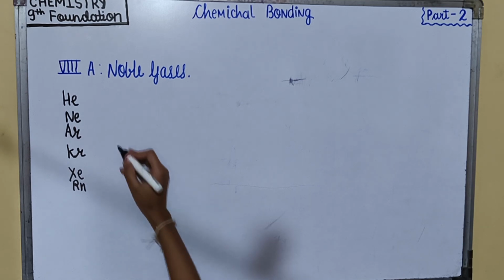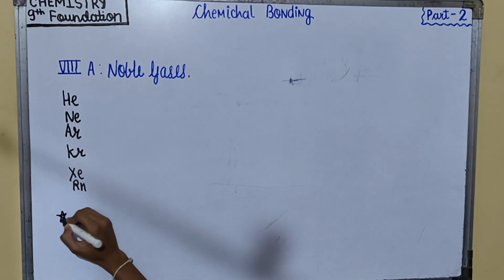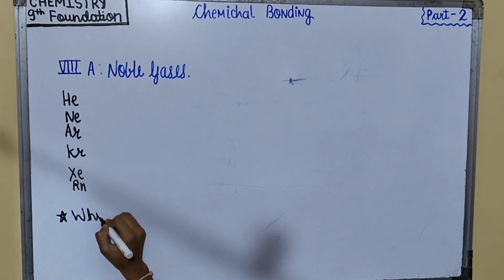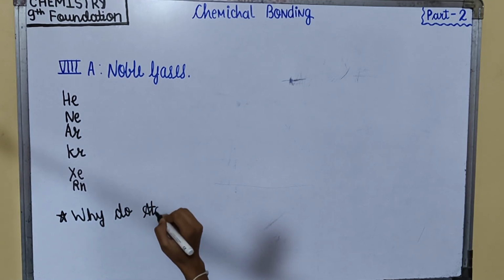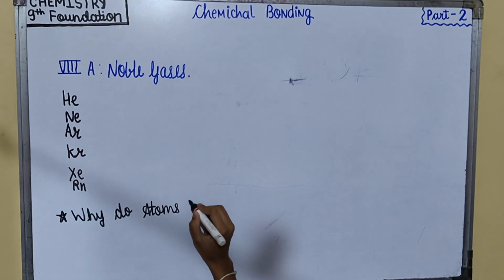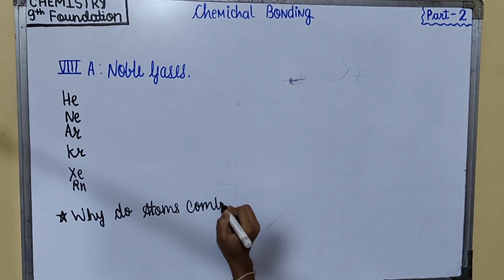Then the next topic is why do atoms combine? We know that noble gases do not enter any chemical reaction due to their stable duplet or octet configuration in their outermost shell.